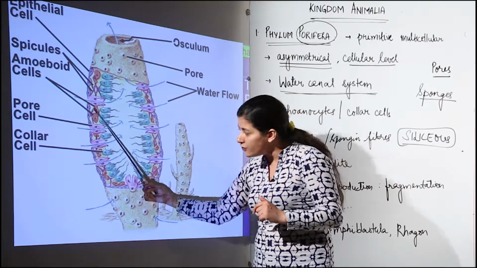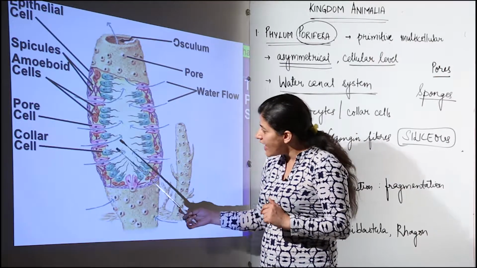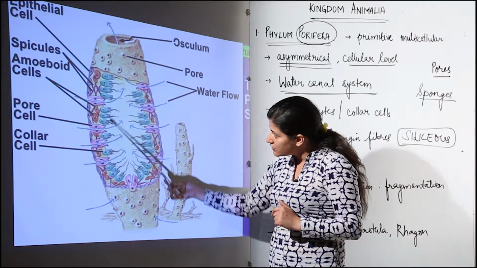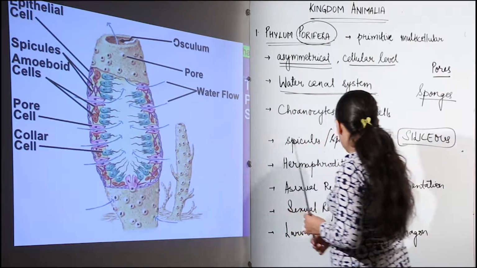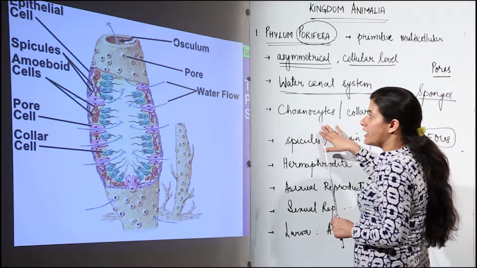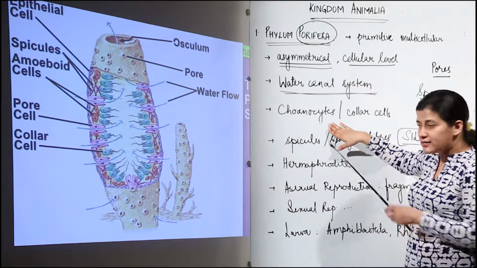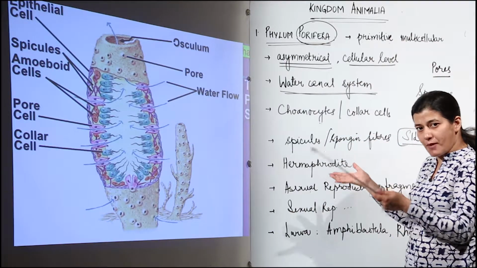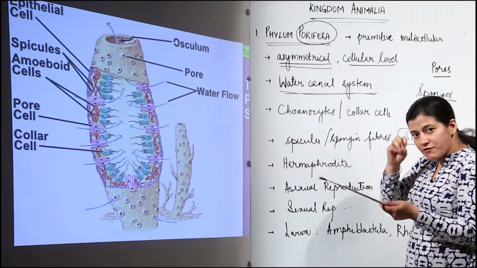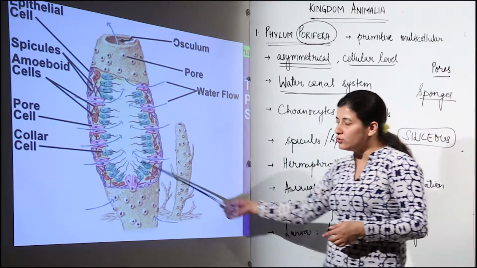Then we have a few amoeboid cells which are present, and these green colored cells that you see over here, they are choanocytes. The term is collar cells, yes. Here I have mentioned it. They are choanocytes, the collar cells which help in the movement of whatever water, whatever fluid that has entered into the spongocoel.